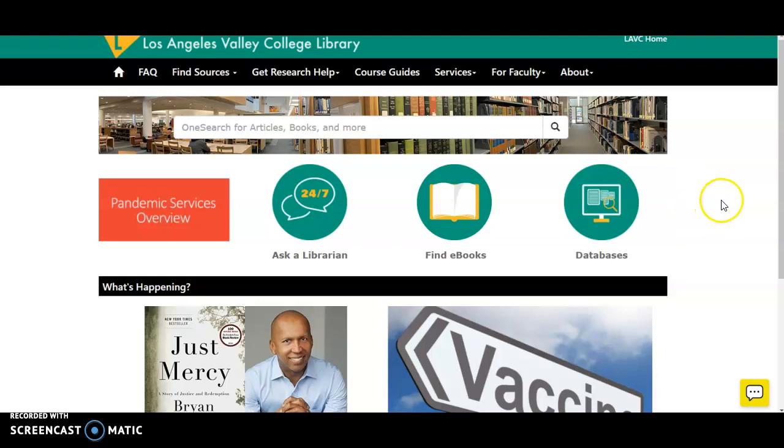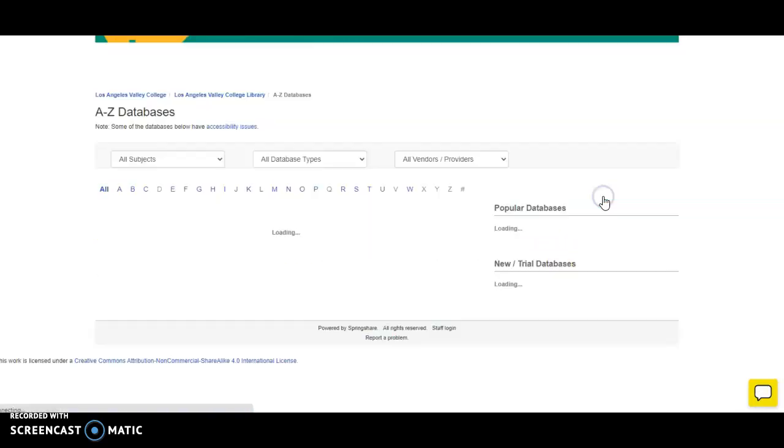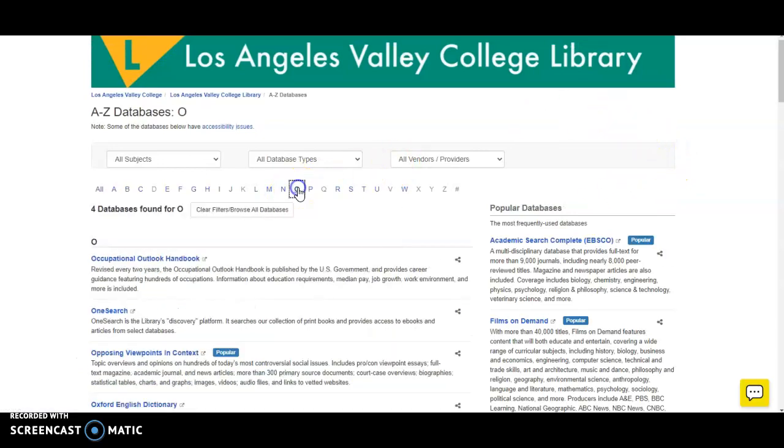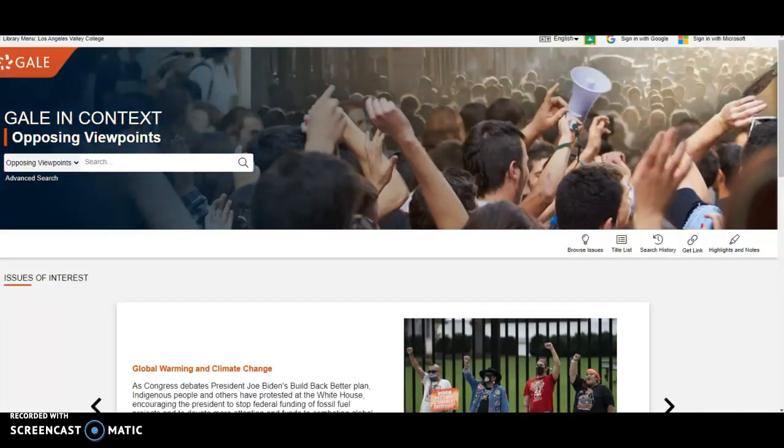This time I'm going to be doing opposing viewpoints. So I'm going to click on databases from the home page of the library. I'm going to click O here, and then I'm going to look for opposing viewpoints in context. Now this is another multiple subject database where you can get peer-reviewed magazines and newspaper articles.